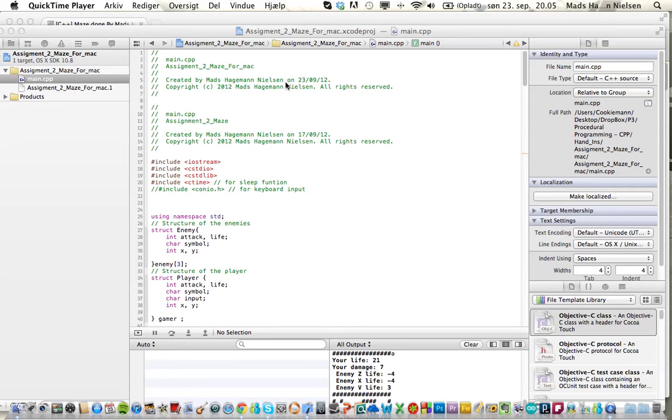This is the second hand-in for programming. That's the maze. I had to copy and paste my code two times because it was messing up. On my desktop PC I'm using Code::Blocks and it messed up the original code, but it works in Code::Blocks and now also works here on my Mac.